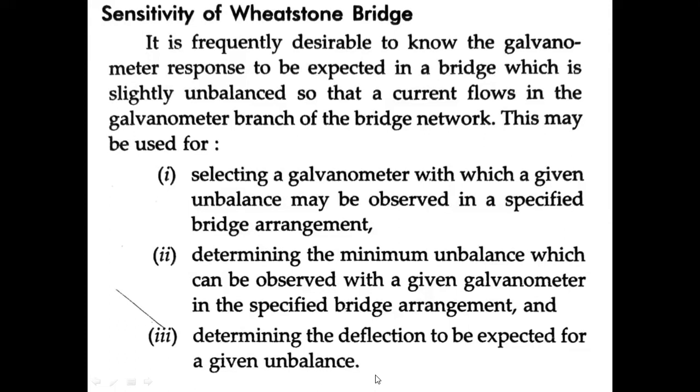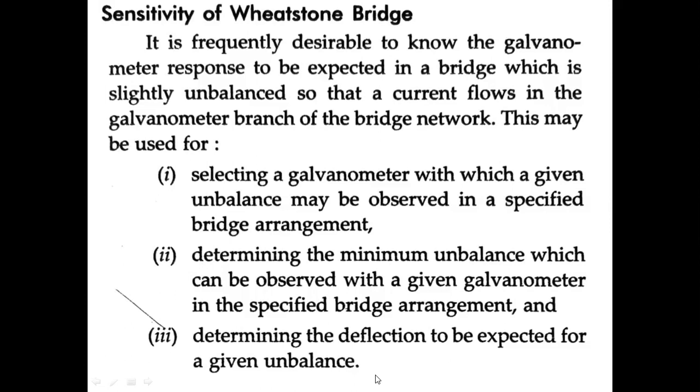Why are we talking about the behavior of the galvanometer? Because there can be an unbalanced condition. At a balanced condition, we find the unknown resistance. We already discussed the concept of the Wheatstone bridge, and how to find the unknown resistance with the help of resistance comparison. Most of you are very familiar with the Wheatstone bridge.